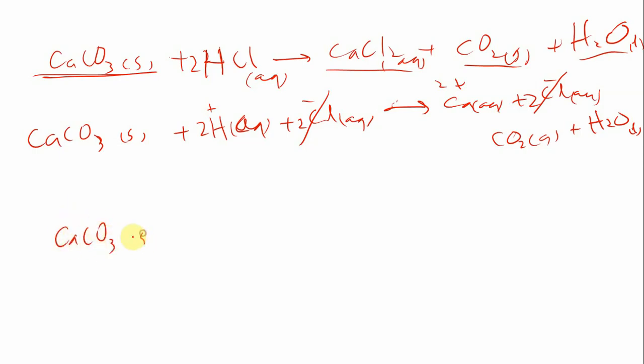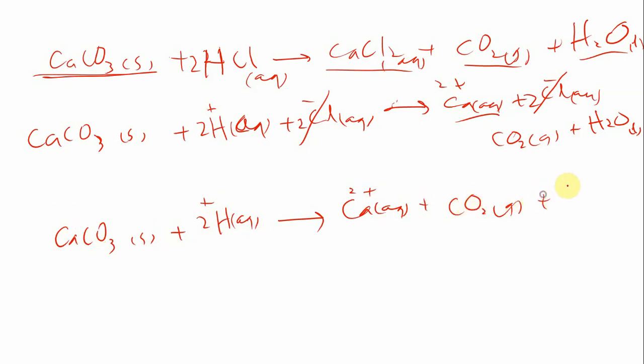CaCO3 in solid state plus 2H in aqueous state. Remaining will be this one, Ca in aqueous state, and then CO2 gaseous state, and then H2O. This is the ionic equation.